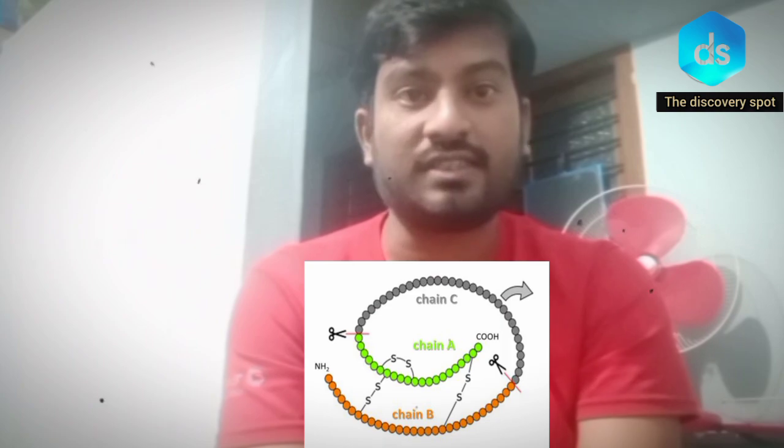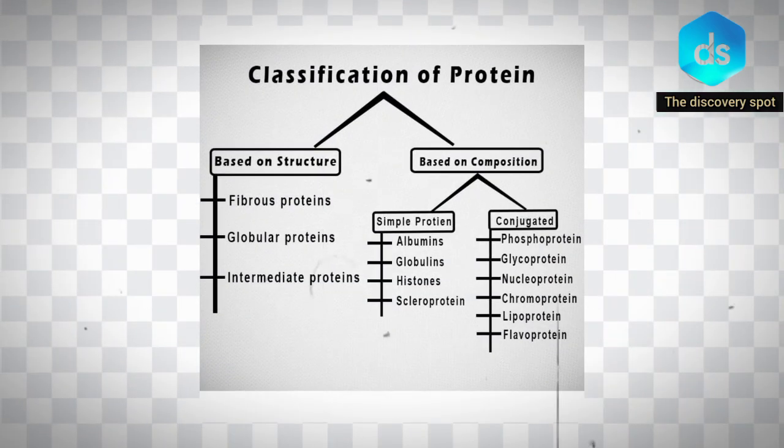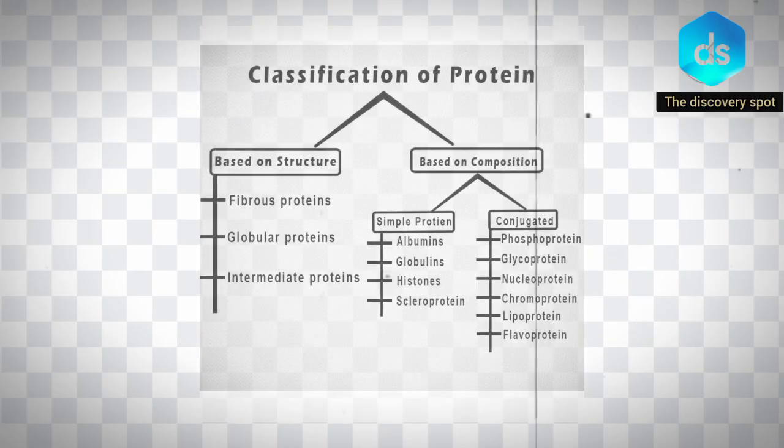Proteins are classified into globular proteins, fibrous proteins, and others. In globular proteins, there are four types: primary, secondary, tertiary, and quaternary proteins. Primary proteins are simple polypeptide chains, very simple and linear in shape.